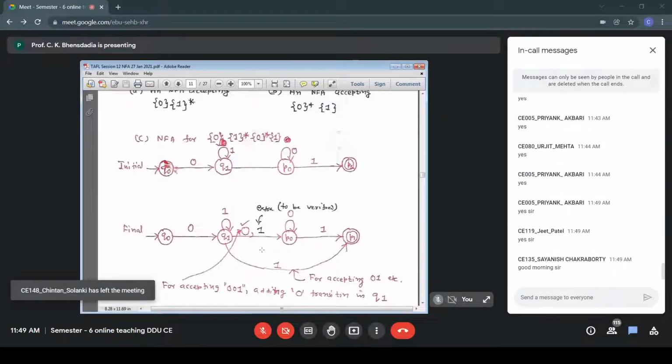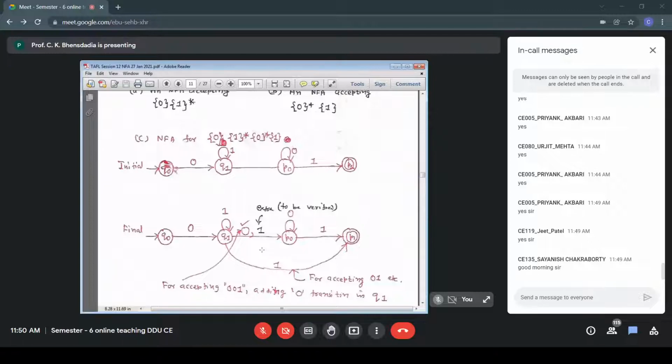Now, let us take an example of a string such as 001. If you look at the RE, 0 1 star, 0 star 1, then a string such as 001 also belongs to the language. So to accept strings of the form 001, we are putting a transition between Q1 and P0 on 0, and then it will accept 001: Q0, Q1, P0, P1, it will accept 001.